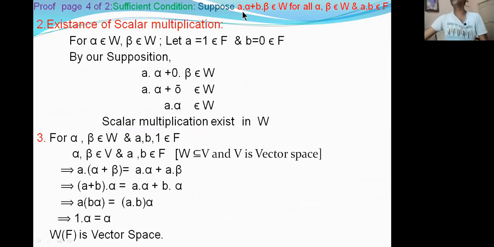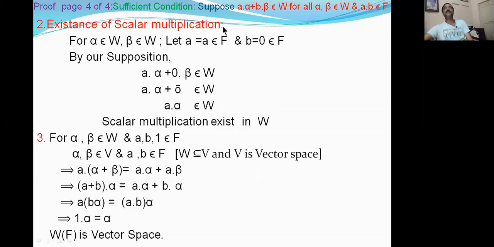Sorry, a single mistake. Students, now we are talking about the existence of scalar multiplication, the second bit. For alpha, beta belongs to W, I am taking let a is equal to a only, not a is equal to 1. a is equal to a and b is equal to 0. I am substituting a with a and b with 0 in our supposition. That means a alpha plus 0 beta belongs to W. 0 beta means 0 bar. a alpha as it is, 0 into beta, 0 bar belongs to W. a alpha plus 0 bar is a alpha belongs to W.